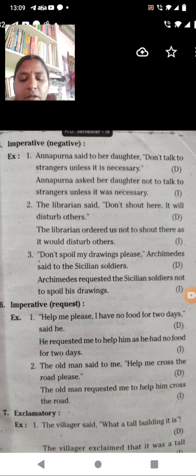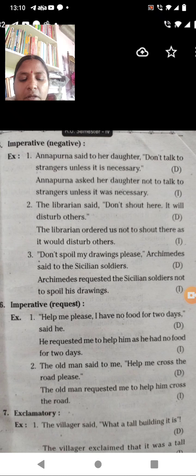Then when you change it into indirect speech, what are the things? The librarian ordered us. Here he is a subordinate officer, so you say "not to shout". So the librarian ordered us not to shout there, here becomes there. So "it will disturb" becomes "it would disturb others".